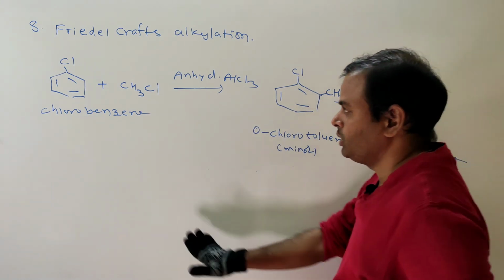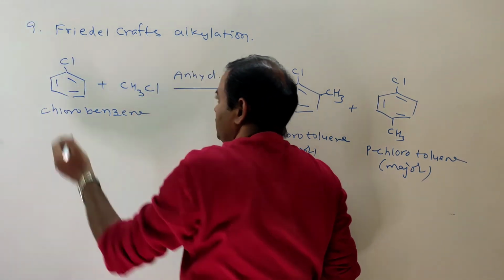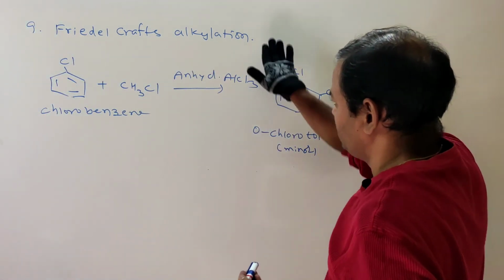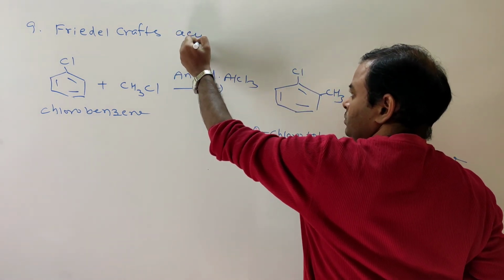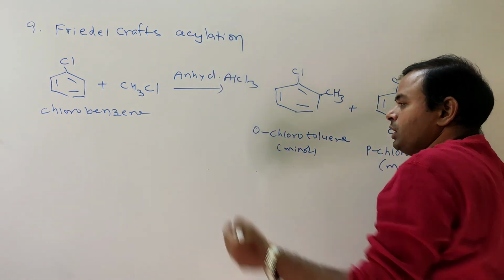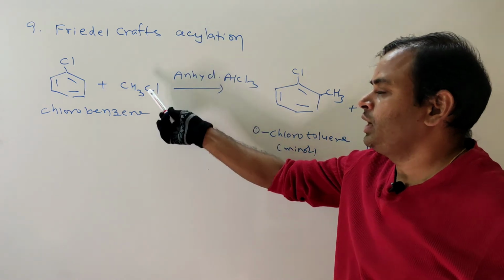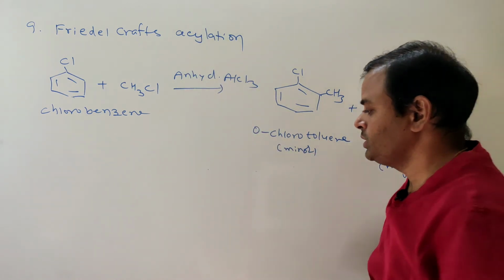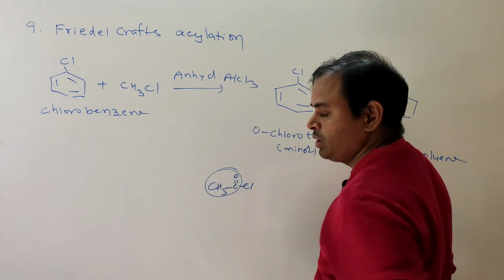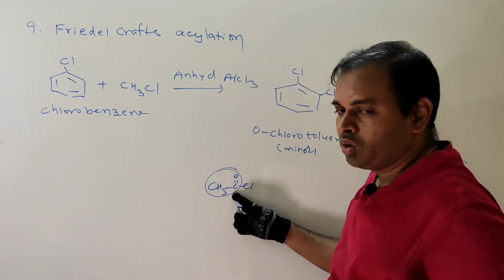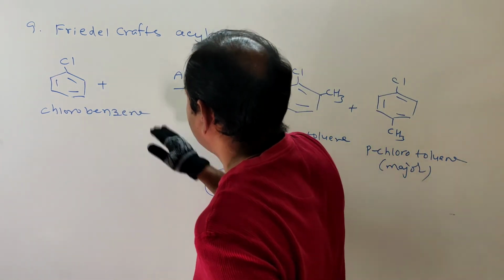Next, 9th one, Friedel-Crafts acylation. What is the difference between alkylation and acylation? In alkylation, alkyl chlorides are used. Here in acylation, acyl chloride, that is CH3COCl, acetyl chloride; this group is called the acetyl or acyl group.